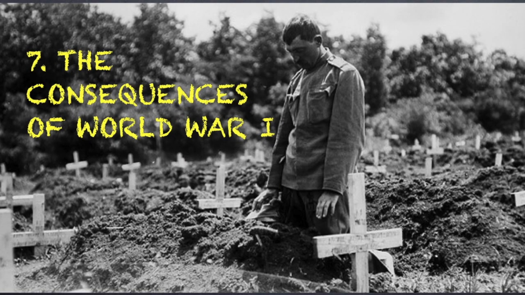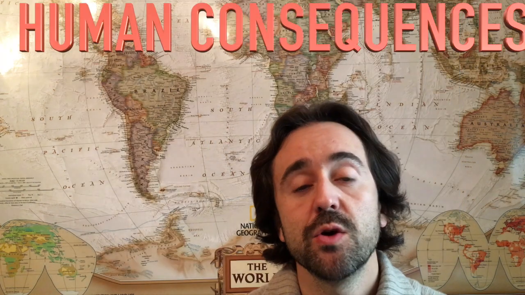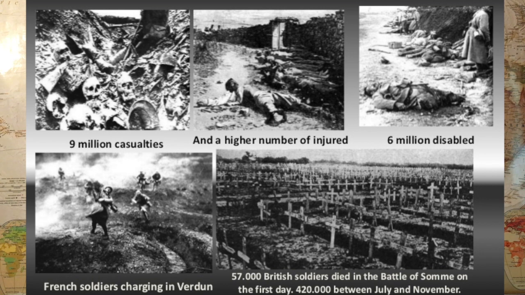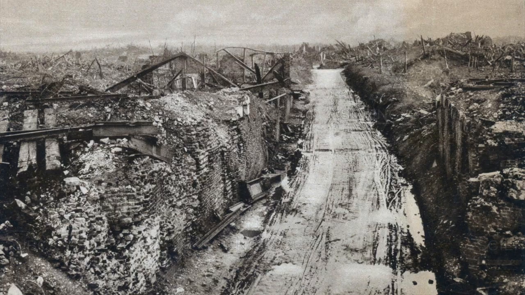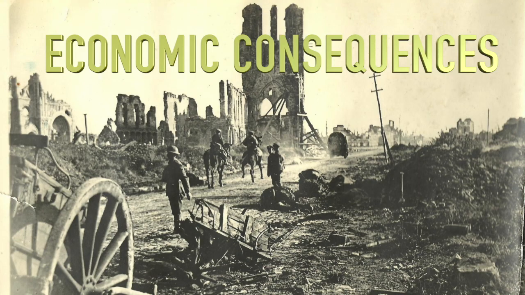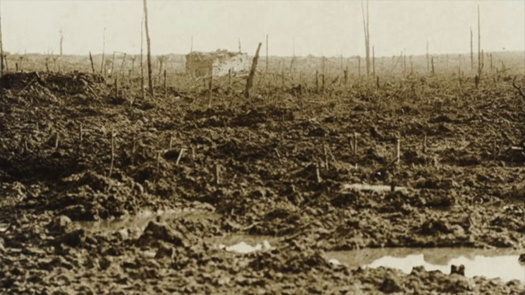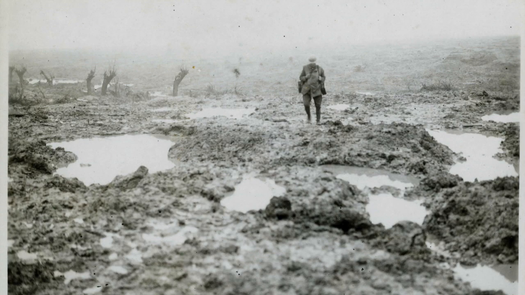Consequences of World War I. Human consequences were the most horrible humanity had ever seen. Between 15 and 20 million people died during the war, and we don't know the exact number of injured or disappeared people. Economic consequences focus on destruction of towns, crop fields, and mines in northeast France, Belgium, and northern Italy.